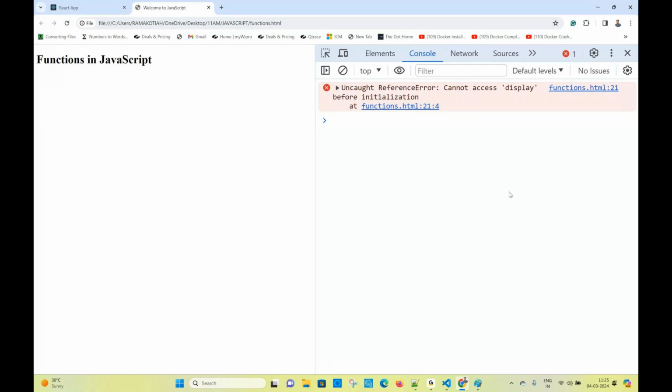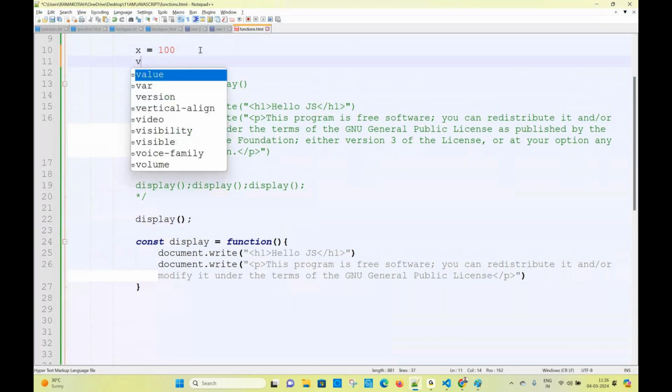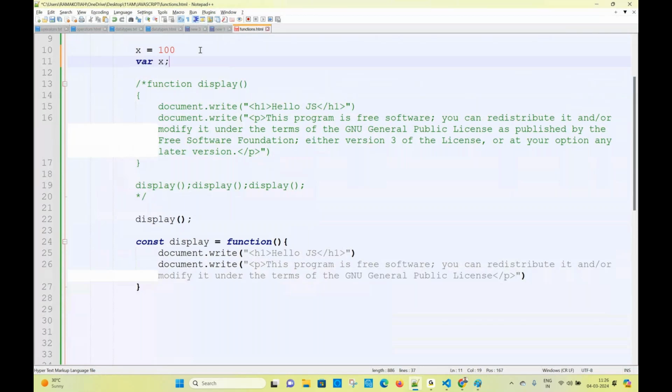Same error there for the variable also, right? In the variable context, for example, x is equal to 100. Writing 100, and after that x is valid, but before that let x is not valid. So you got the clarity, we already saw this in the variable differences also. I told you, before initializing we cannot access the variable. Already I gave the point for differences, right?